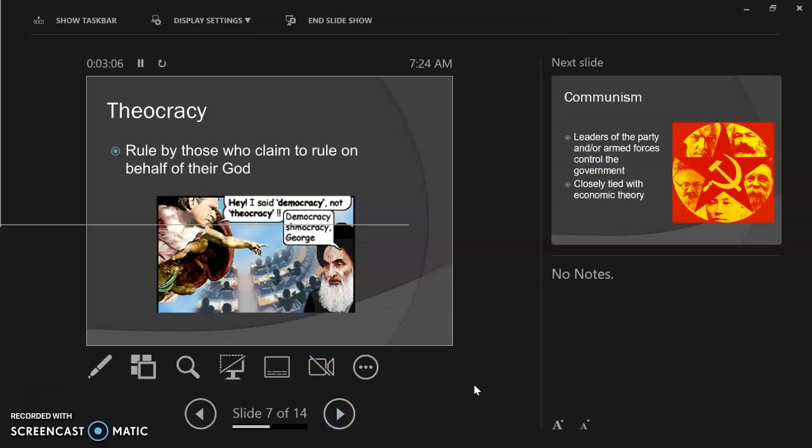Here's another good term, theocracy. Theo means God or religion. Rule by those who claim to rule on behalf of their God. We see the supreme leader of Iran. The idea here is that the church is in power. The government is set up by the church. Iran would be an example of this. The Taliban would be an example of this. The religious authorities decide what laws are and how people should interact.